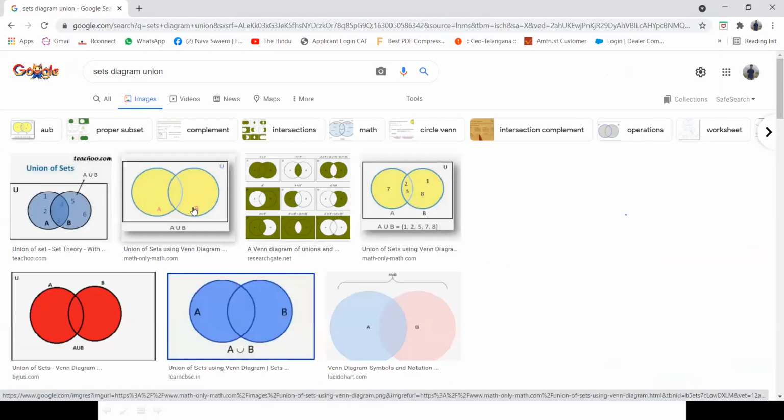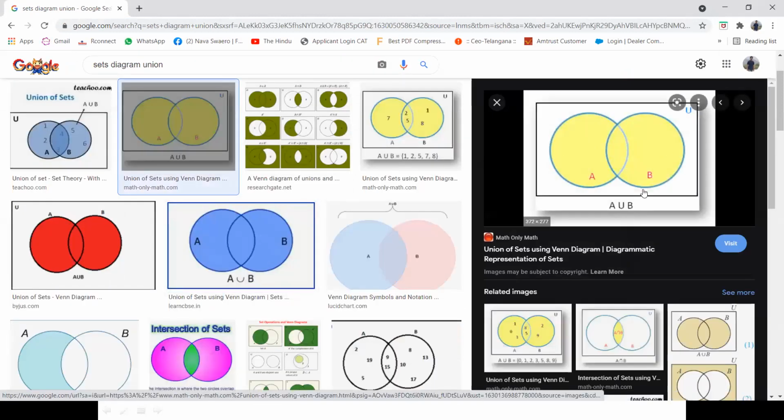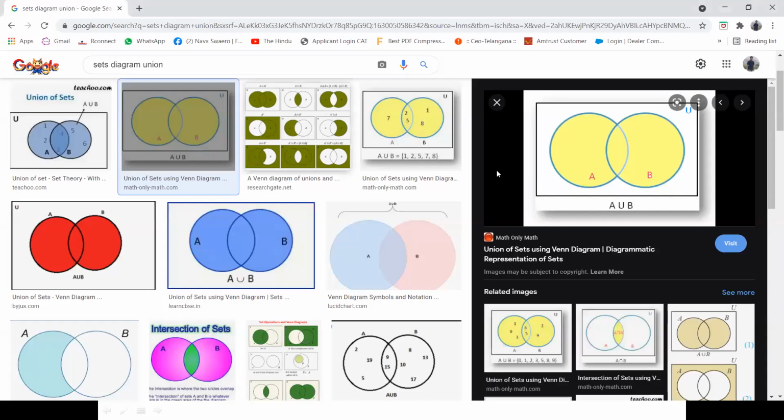Here you can see this is A union B. This is called a diagram of sets. We can call it A union B, where A and B things are combined here. For this, we'll have this formula, NCR, the combination formula. For union, we'll be using the NCR formula. C is for combination and P for permutation. P represents the intersection formula, and NCR is equal to